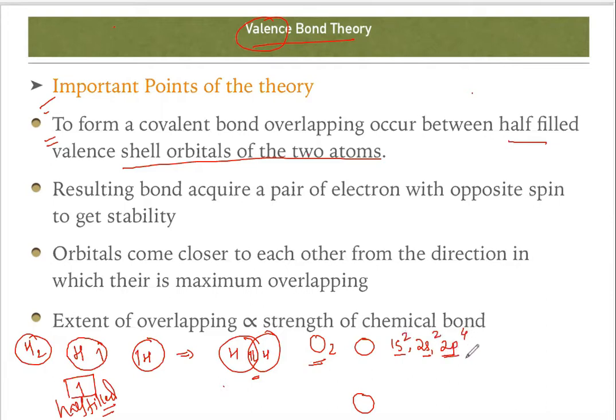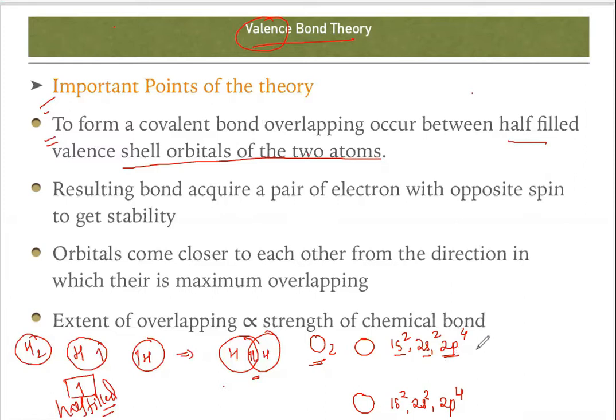So the p orbital is half filled. Another oxygen is 1s2, 2s2, 2p4. So see, to form the covalent bond, overlapping occurs between half-filled valence orbitals of the two atoms. Yes, only this half-filled and this half-filled will take part in the formation of the bond.